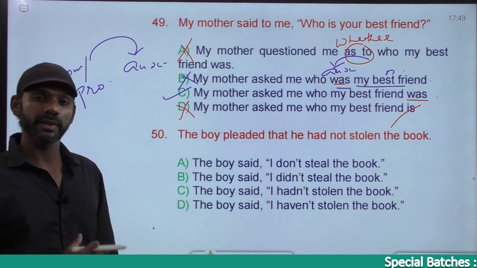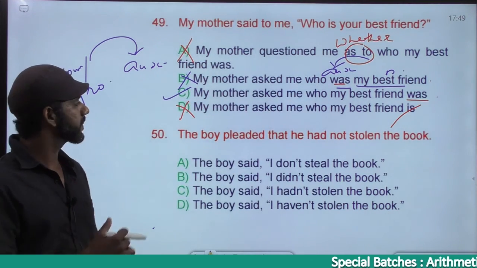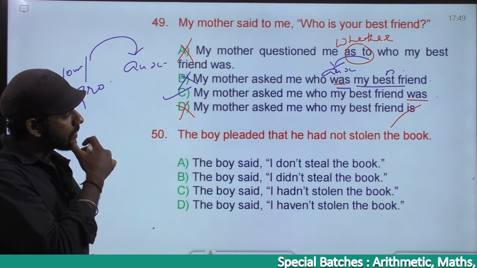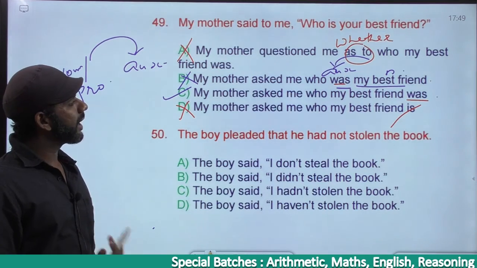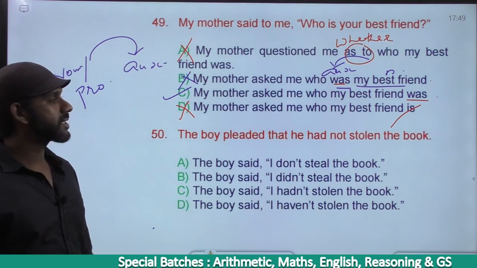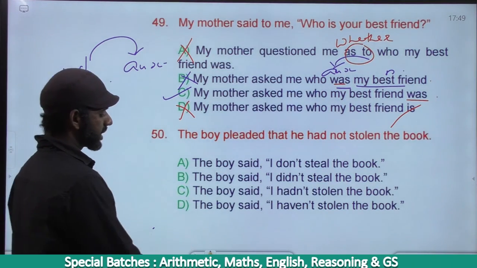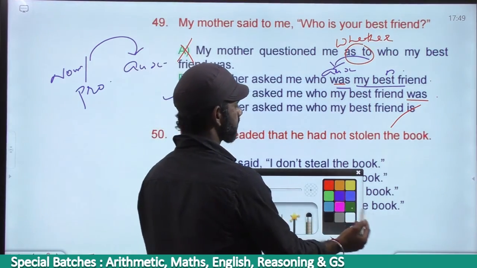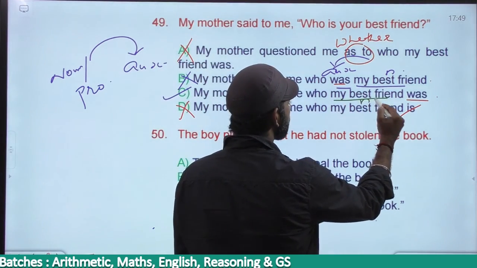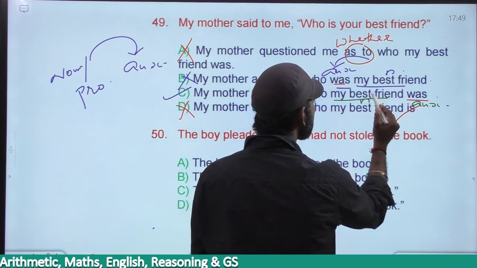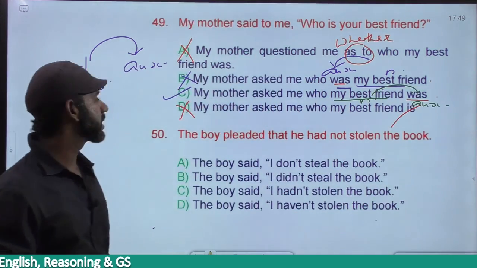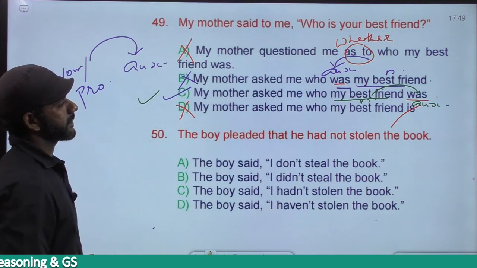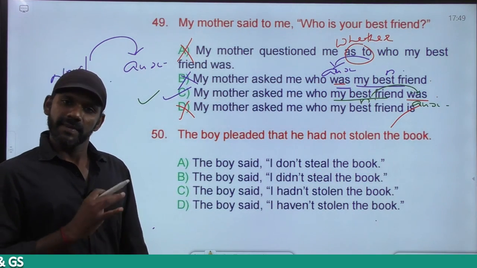Come to C. We'll check whether C is grammatically correct or not. My mother asked me. Yes, question, asked. Said to becomes asked. My mother asked me who my best friend was. My best friend is the noun here. Was is the auxiliary verb. The auxiliary verb is coming after the noun, not an interrogative sentence, grammatically correct. Getting it?